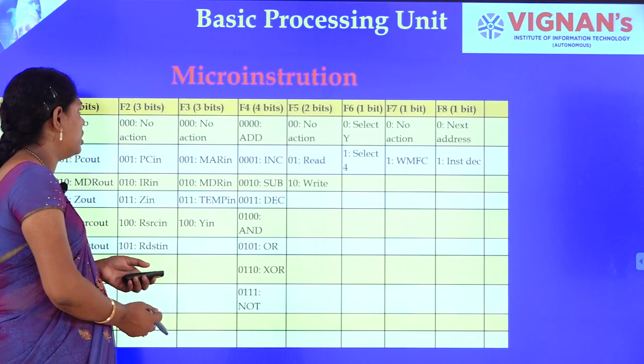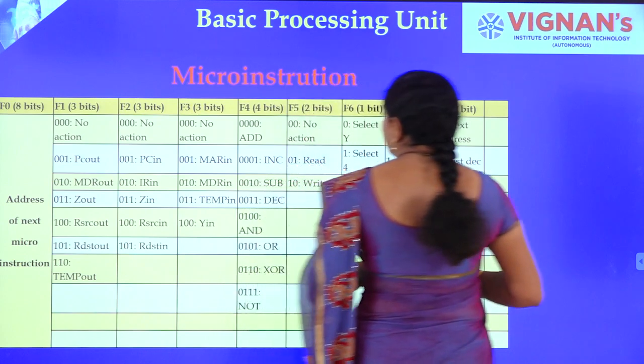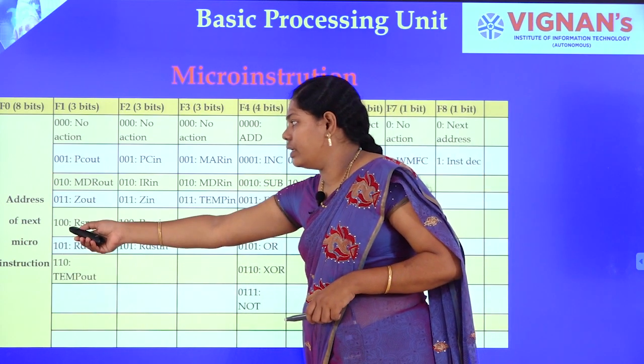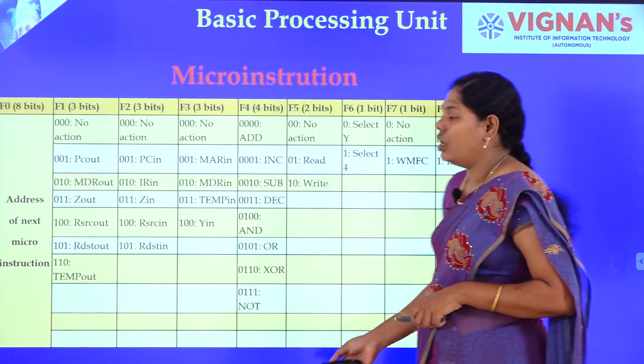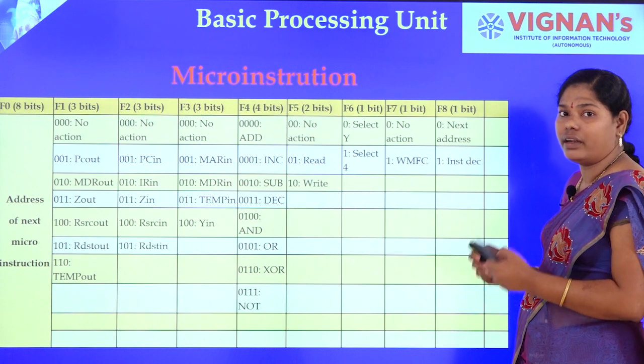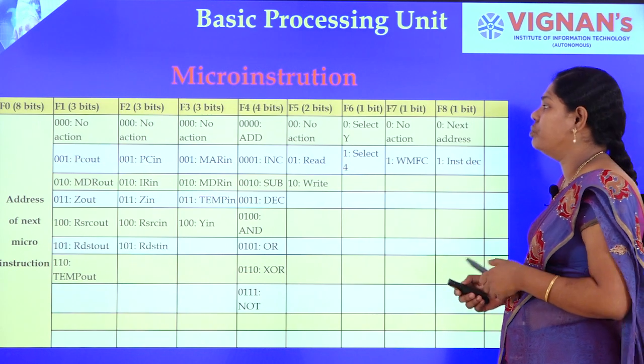Okay. The next thing is that the same micro instructions we can perform with a next address field, the address of the next micro instruction. Within the field we can add it, so each instruction has the address of the next instruction to be fetched.